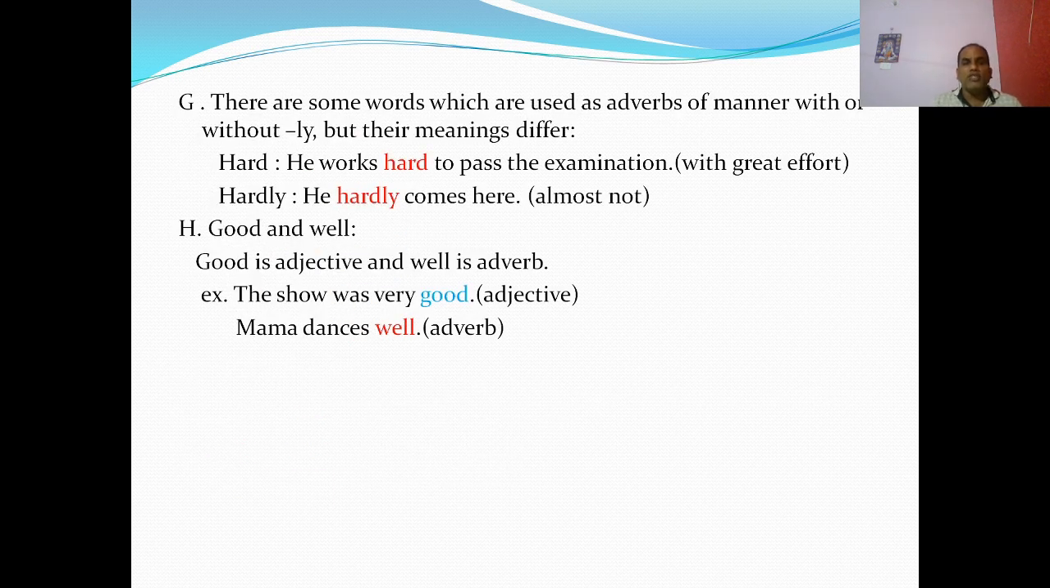There are some words which are used as adverbs of manner with or without ly, but their meanings differ. How? Hard. He works hard to pass the examination. Hard is the adverb of the verb works, and here hard means with great effort. But hardly means something different. He hardly comes here means almost not. Good and well: good is an adjective, well is an adverb. The show was very good, here good is an adjective. Mama dances well. Well is an adverb here.